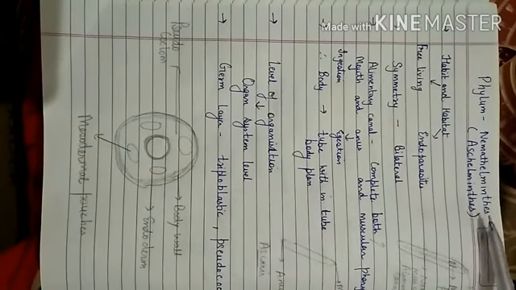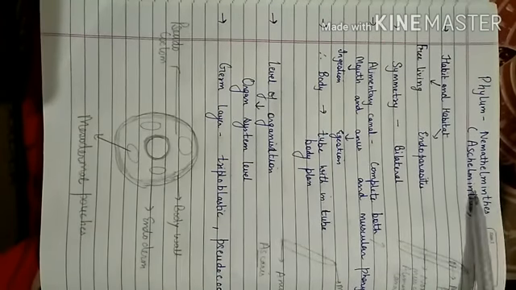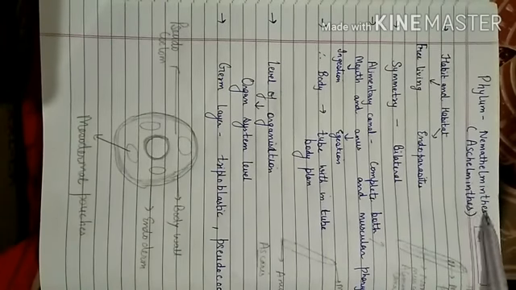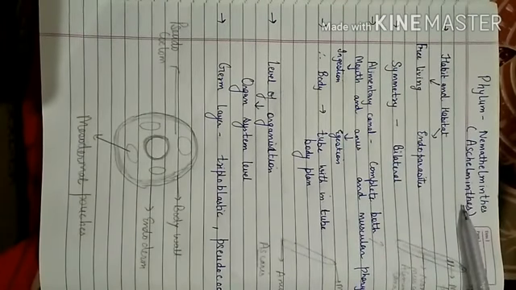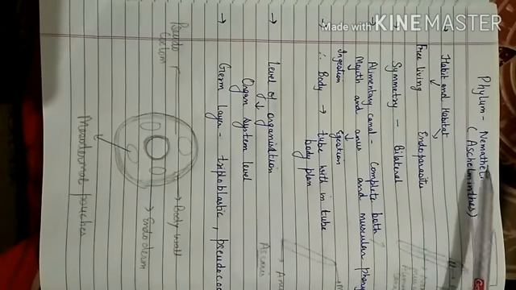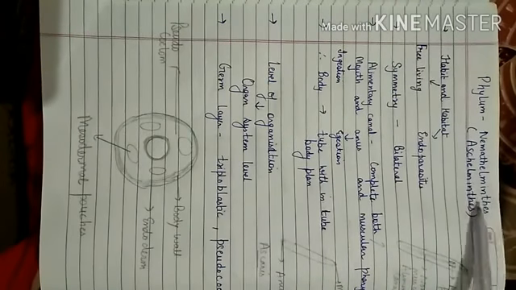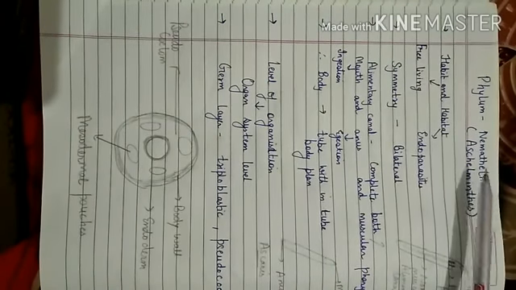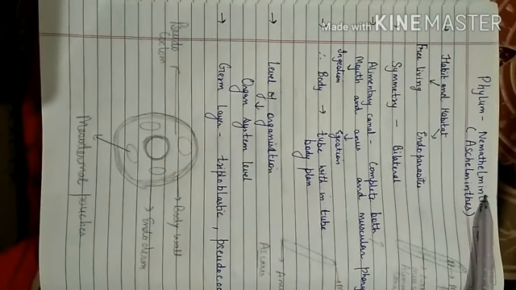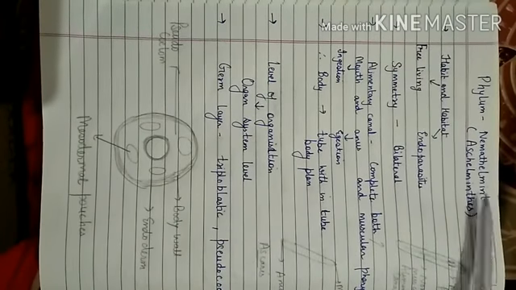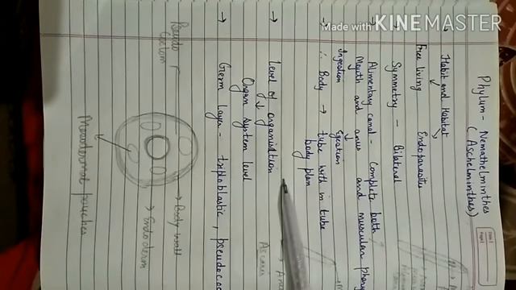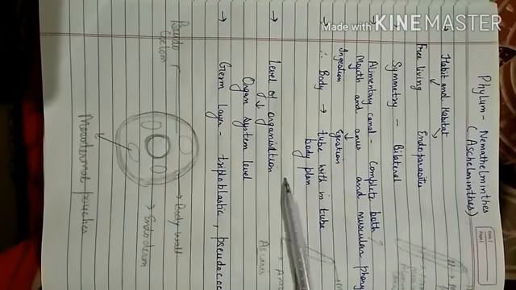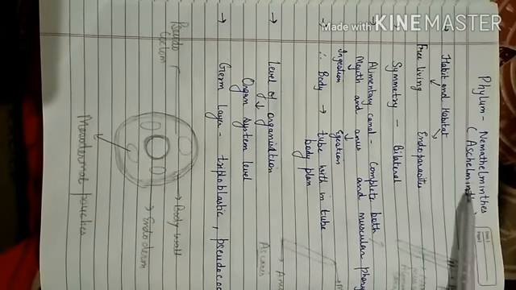So students, in this video we are going to study another phylum, that is Nemathelminthes. This phylum is also known as Aschelminthes. The term Nema means round and helminth means worm. So this phylum includes roundworms. So let us see the unique features of the animals which are found under this phylum.